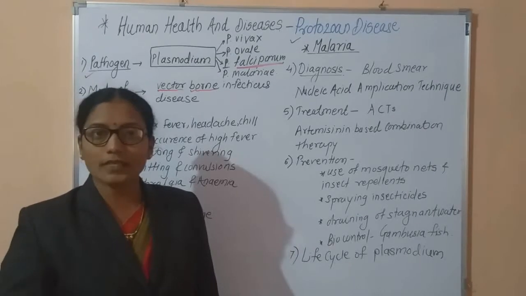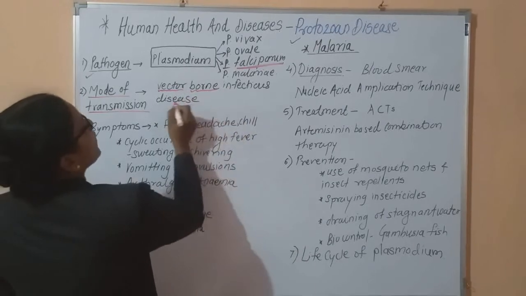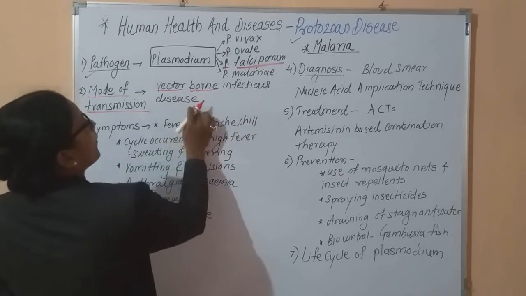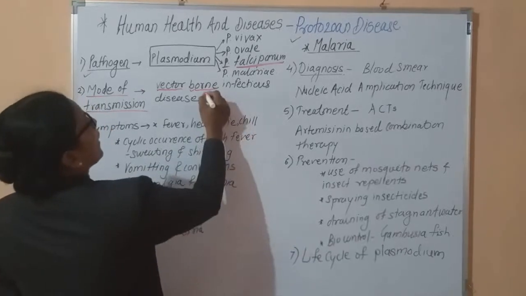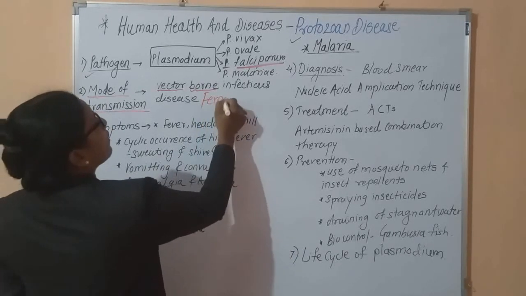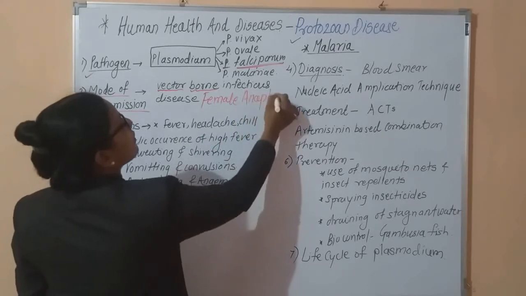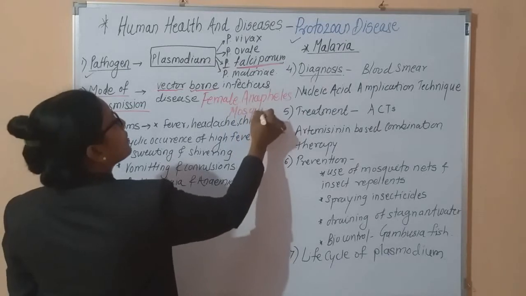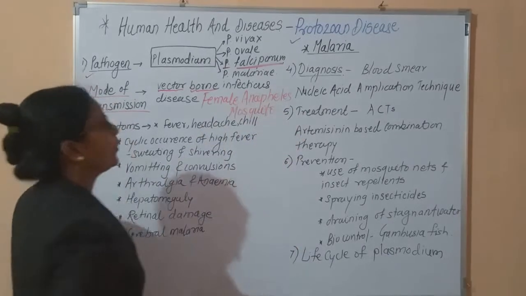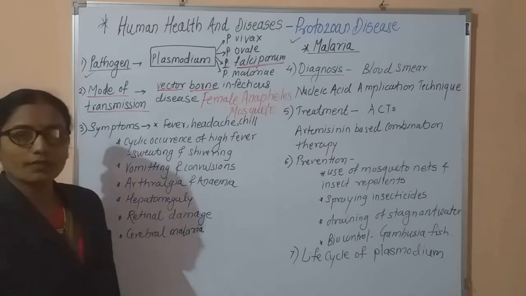This vector borne infectious disease is spread from one person to another by the female Anopheles mosquito.